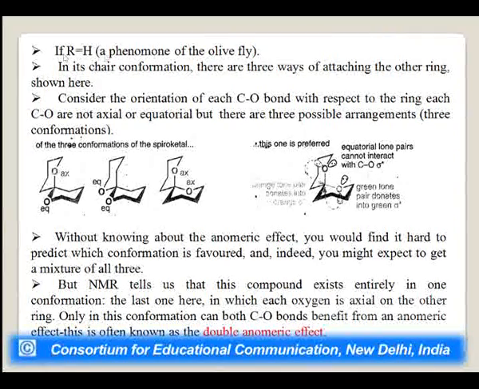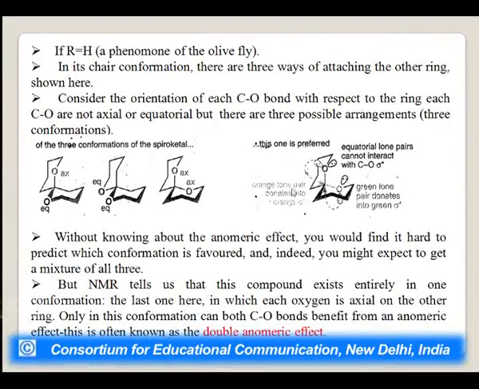If R is equal to H, a pheromone of the olive fly for example, in its chair conformation, there are three possible conformations for the spiroketal. You can see over here. This oxygen, if axial, it will be equatorial. Both oxygen atoms are equatorial and both are axial. Consider the orientation of each CO bond with respect to the ring. Each CO is either axial or equatorial, so there are three possible conformations. But which one is preferred?